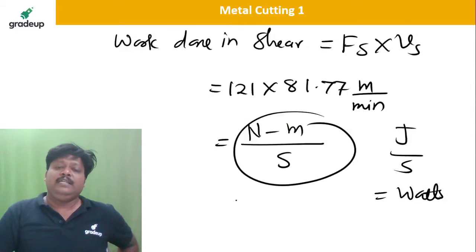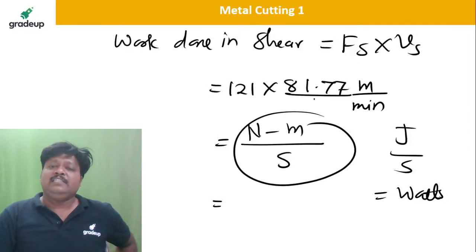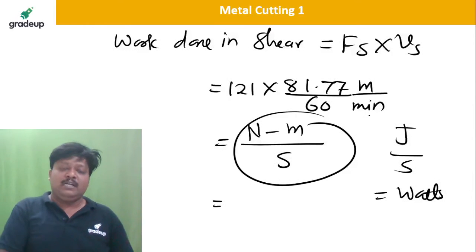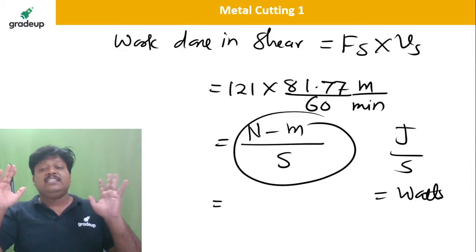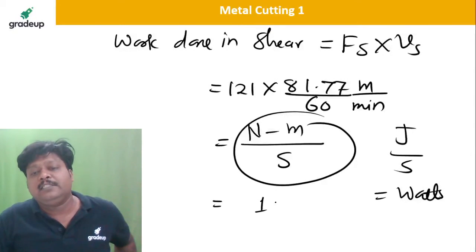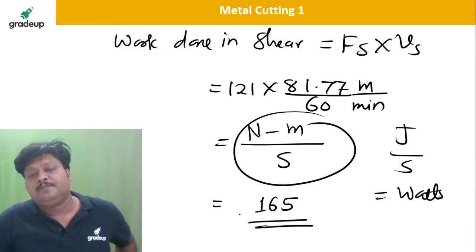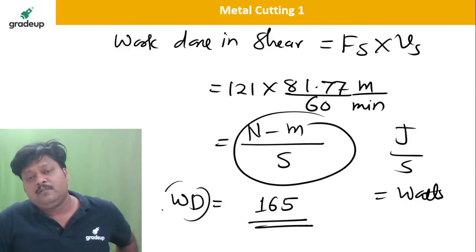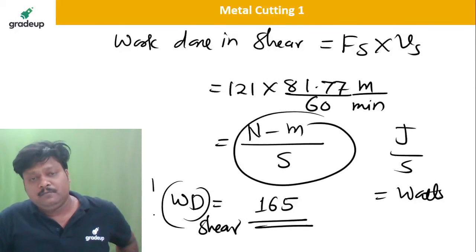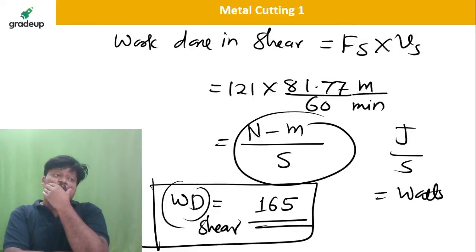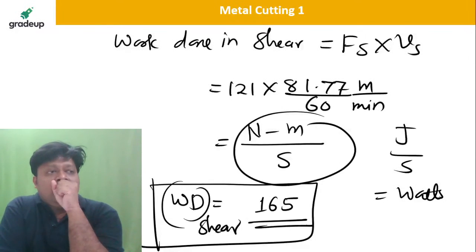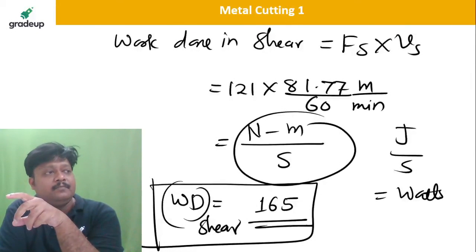So definitely I will write here, this divided by 60 करूंगा तो मीटर पर सेकंड में लिख पाऊंगा. So divided by 60 into 121, 165 watts. Work done in shear. I hope it is clear.